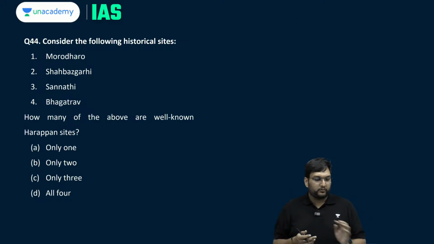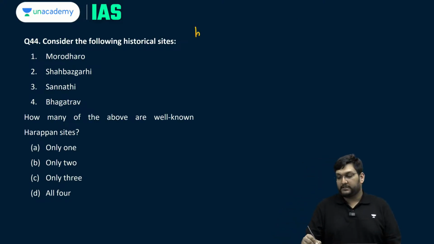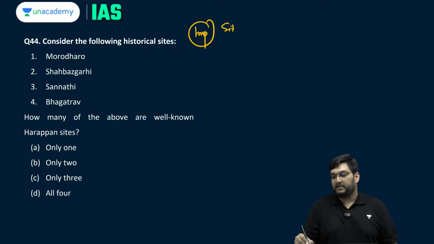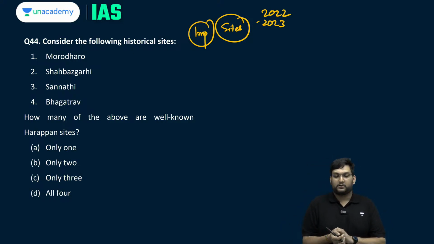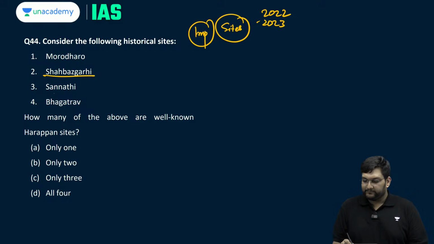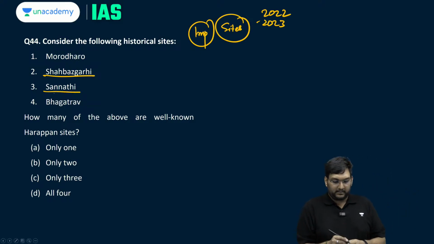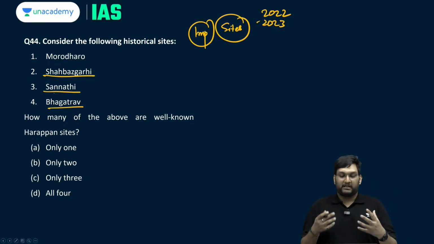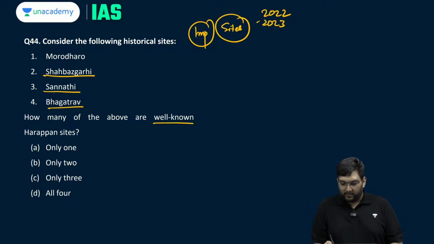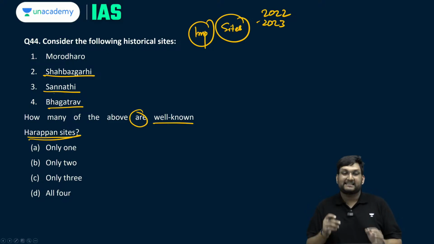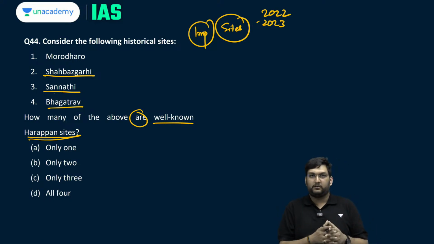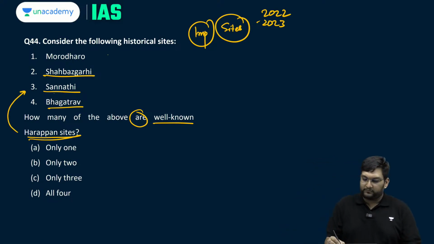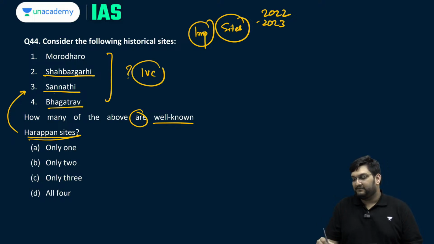With this, let's move to question number 44, a factual one but an important one. Sites are coming in the paper. In 2023 we saw it, in 2022 we saw it. You have Morodharo, then you have Shahbazgadi, Sanati and Bhatagarv. Which of them are Harappan sites, and that too well known? Though the sites quoted in this are not well known ones, the question is, out of these four, which ones are IVC sites?